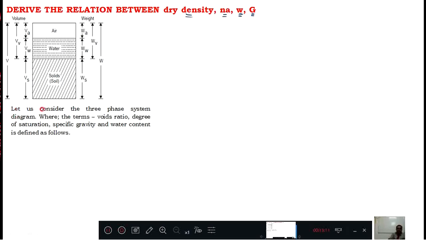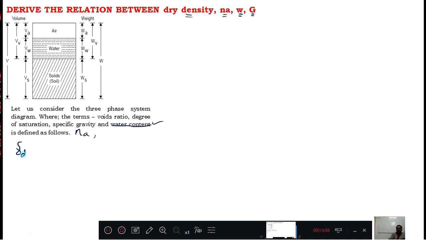Now again the same three-phase system, and water content is also there. Then there are degree of saturation and everything, and after that we will define Na also. Now let us consider what is required, or otherwise we will directly start. No, we will define first.